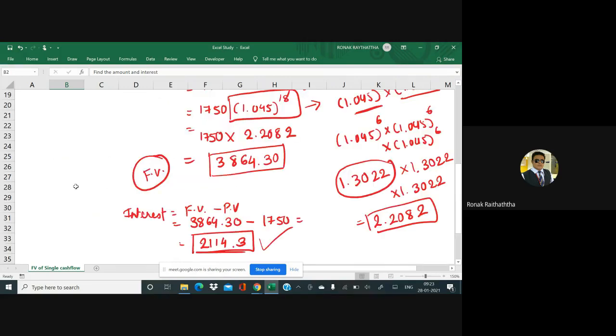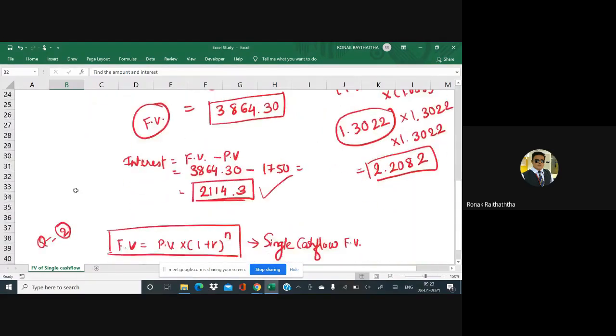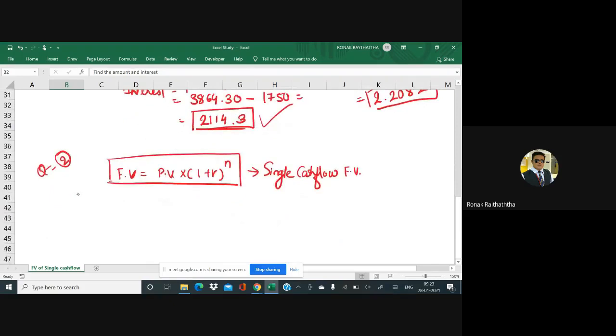Future value is given to you. For the 2 years, it's 8820. So I'm framing the equation number 1: 8820 equal to PV (1 plus R), R is also not given, PV is also not given. N is there. N is 2 because this is for the first equation.